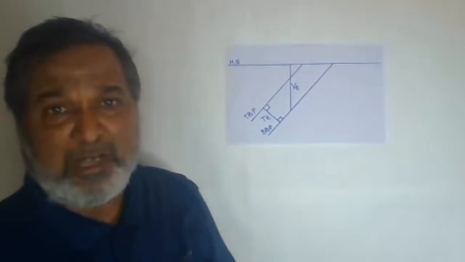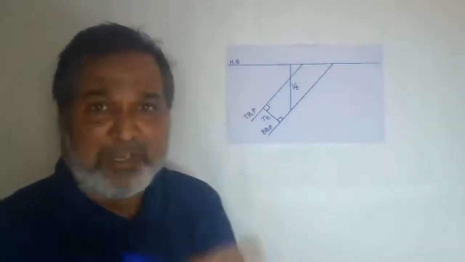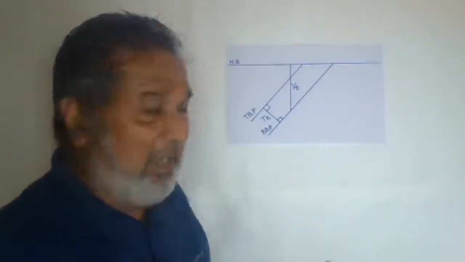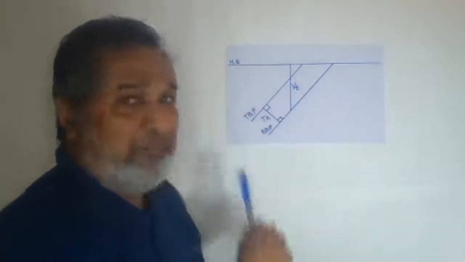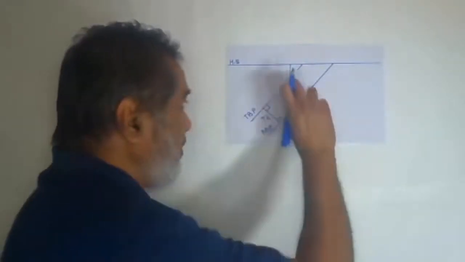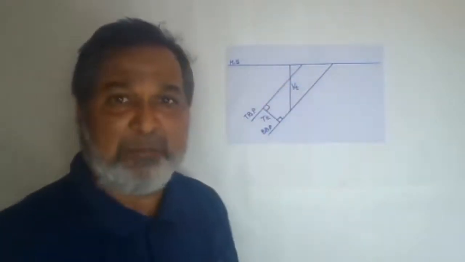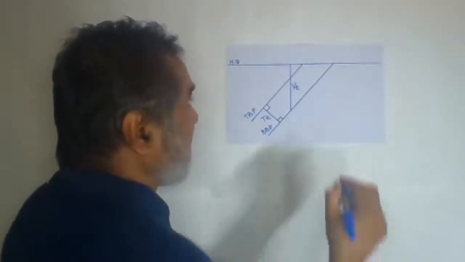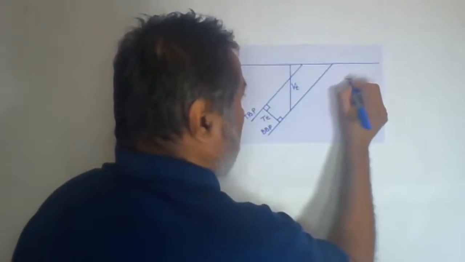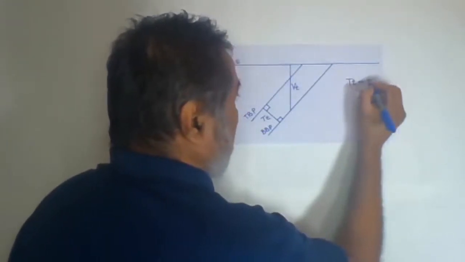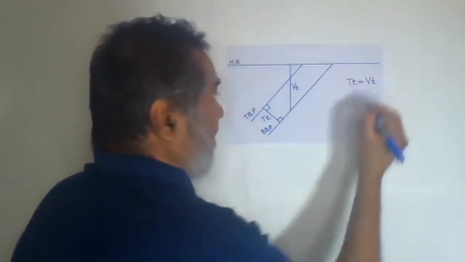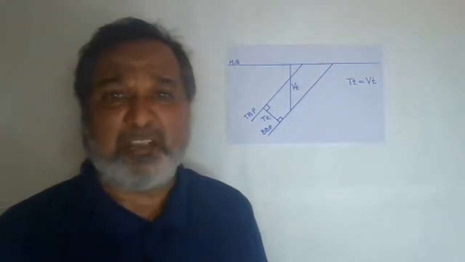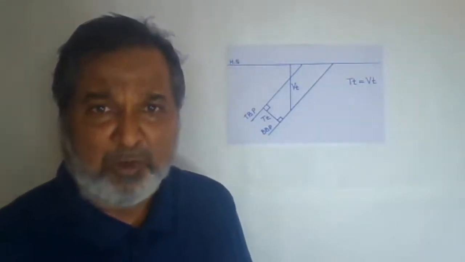So on the line perpendicular to the horizontal surface, when you draw the line, the top bedding plane and bottom bedding plane are exposed. The distance between the top and bottom bedding plane will be called the vertical thickness. Now what will you have? The true thickness and the vertical thickness. They may be equal, or the vertical thickness may be greater than that.